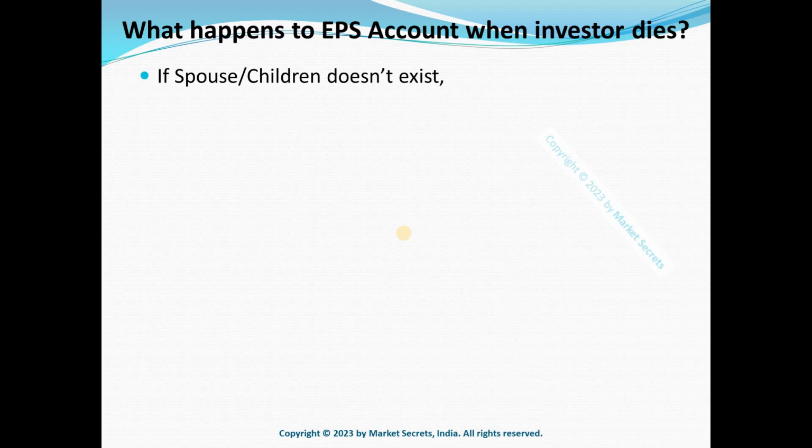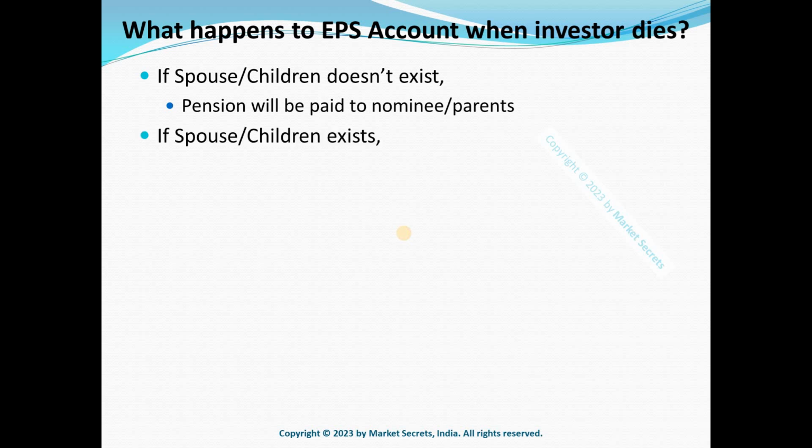So now let's understand how the claim works. If the EPS account holder doesn't have a spouse or children, then the pension will be paid to the nominee or parents. Only if the account holder doesn't have a spouse or children, the nominee or parents will get the pension.